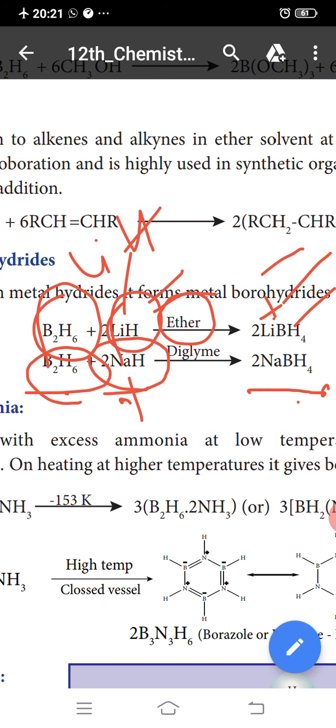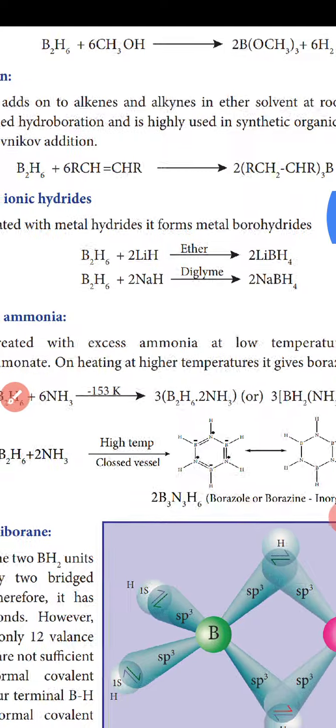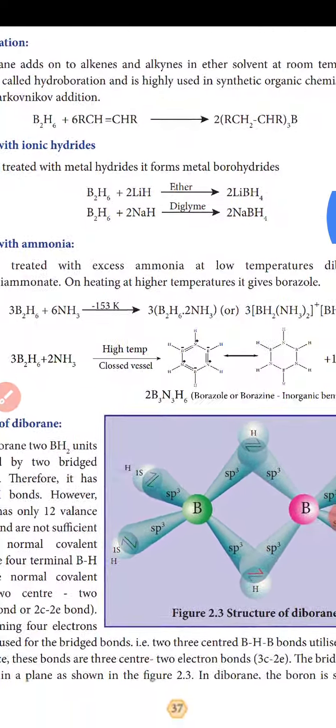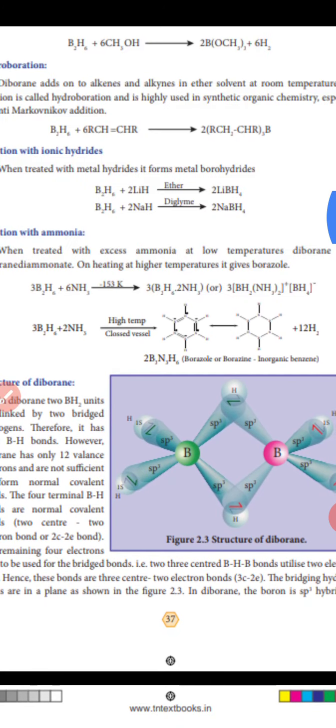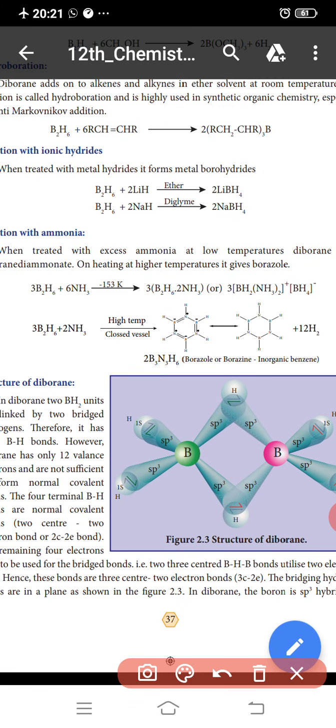The next one, reaction with ammonia. Diborane reacts with ammonia. When treated with excess ammonia at low temperature, minus 153 Kelvin, diborane gives diborane diammoniate.